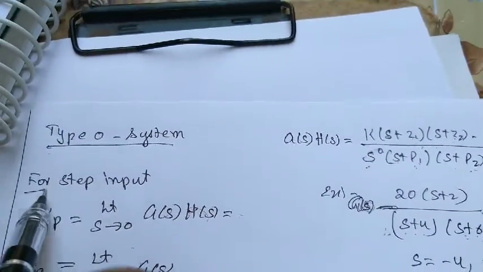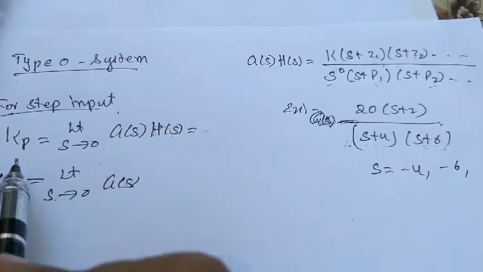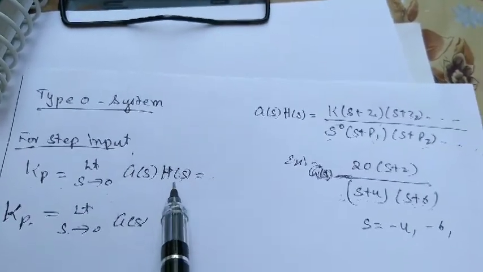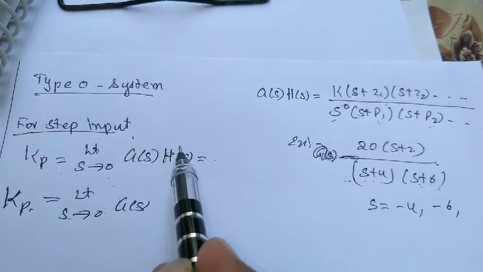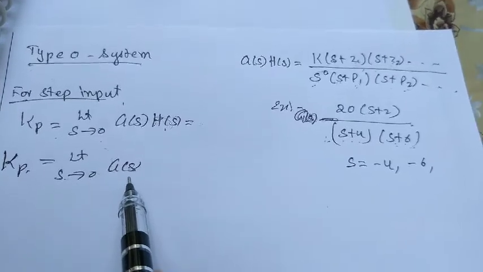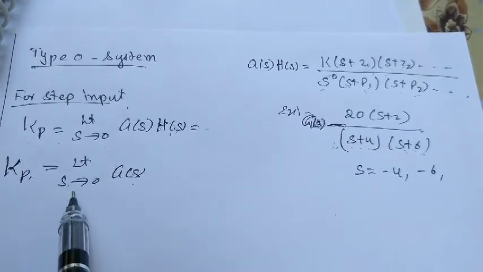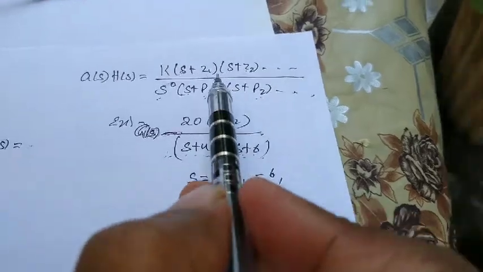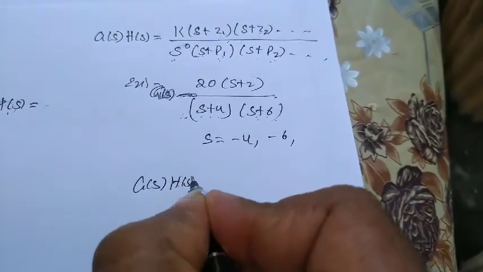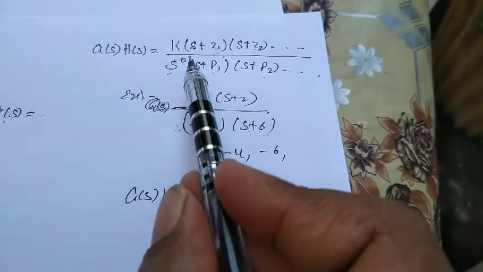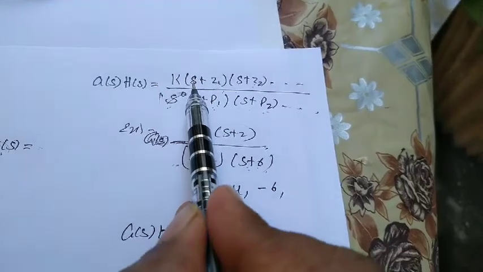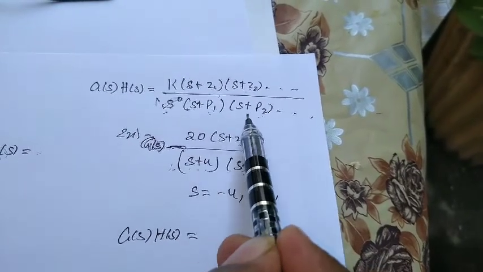So let us consider first step input. So what is the Kp value? Kp is limit s tends to 0 G(s)H(s). If it is a unity feedback, H(s) will be 1, then Kp value is limit s tends to 0 G(s). So if I substitute s equal to 0 in this type of system, what I'll get: H(s) is already equal to 1, and each s term will be 0.